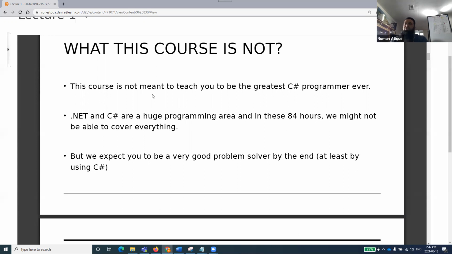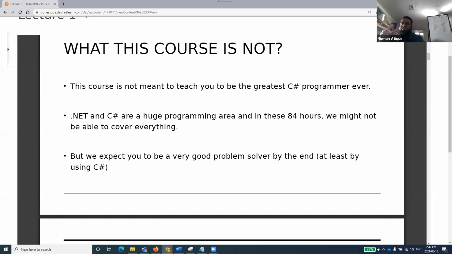What is this course not? This course is not meant to teach you to become the greatest C# programmer. This course will not go into the deepest depths of C#. The C# or the environment required for the completion of the concepts being discussed, everything will be discussed.